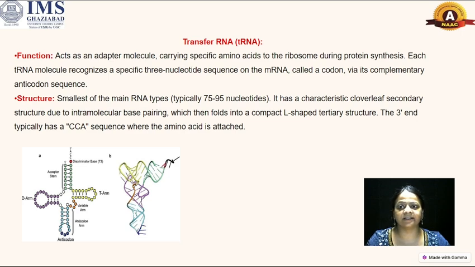Each transfer RNA molecule recognizes a specific 3 nucleotide sequence on the messenger RNA called a codon via its complementary anticodon sequence. Smallest of the main RNA types, it has a characteristic clover leaf secondary structure due to intramolecular base pairing, which then folds into the compact L-shaped tertiary structure. The 3' end typically has the CCA sequence where the amino acid is attached.